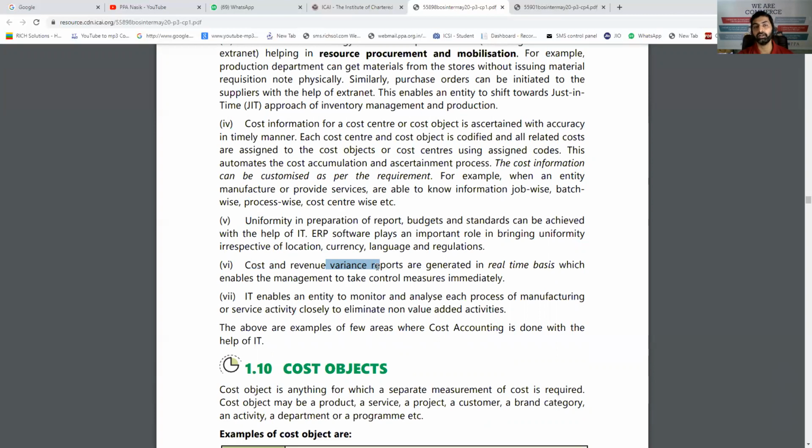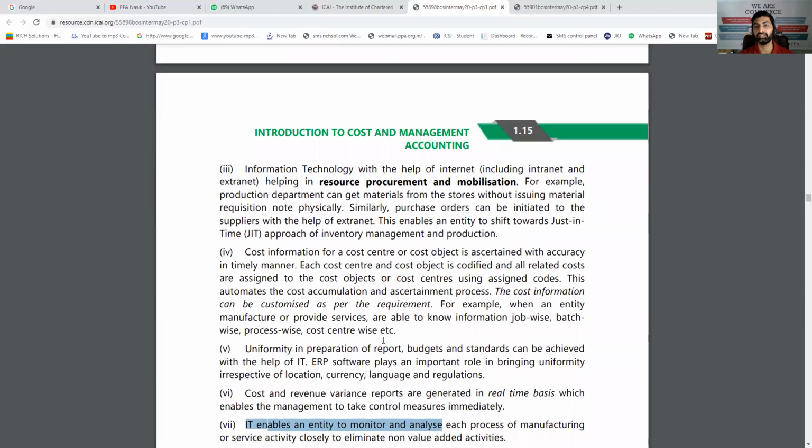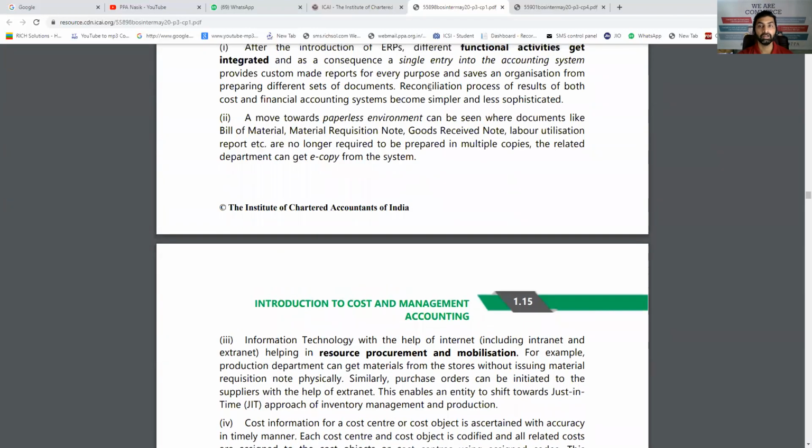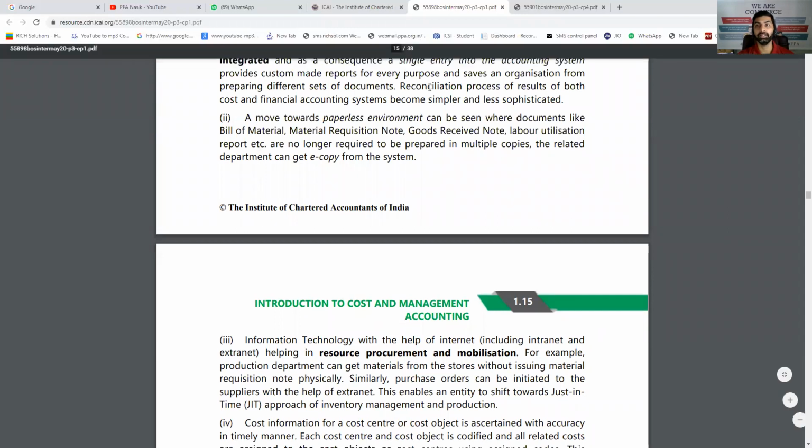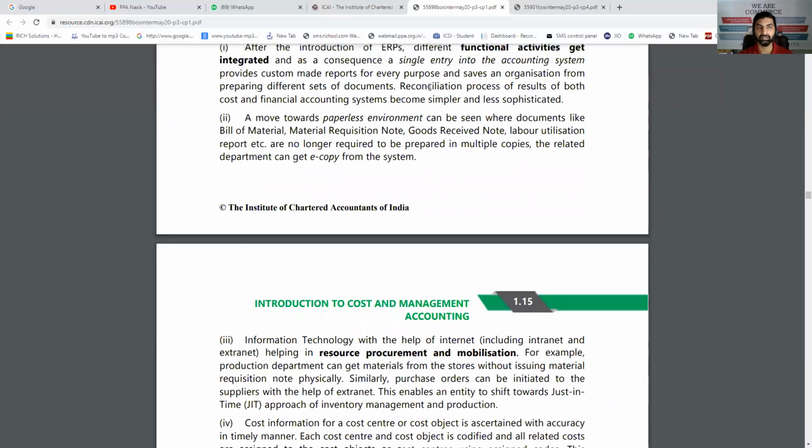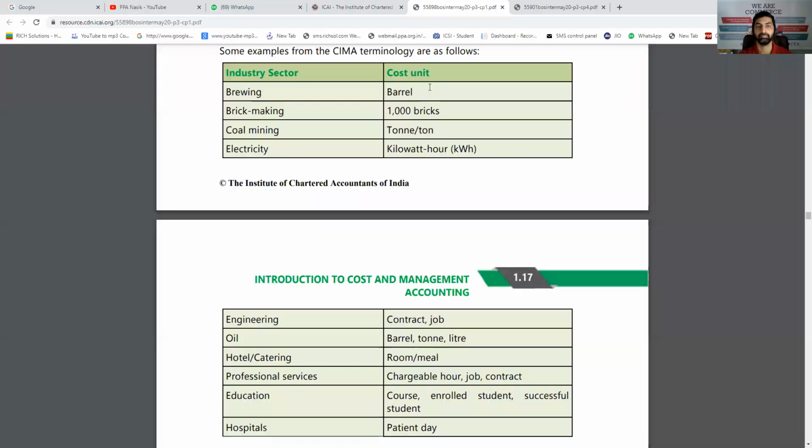You can immediately find out the reasons also when you have a proper system with computers. It enables an entity to monitor and analyze each process of manufacturing or service closely to eliminate non-value-added activities. So detailed analysis is possible with the help of computers. That is why computers and internet systems have helped a lot to the cost accounting system. This can be a good short note.